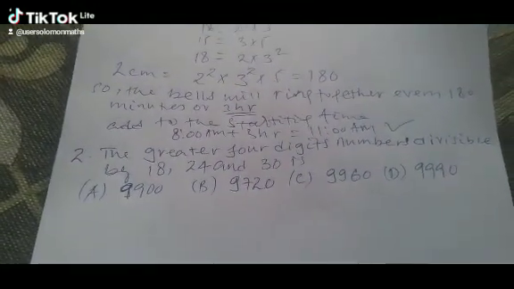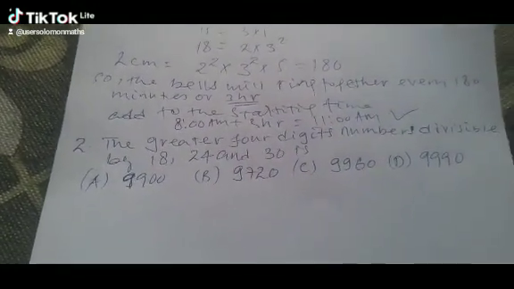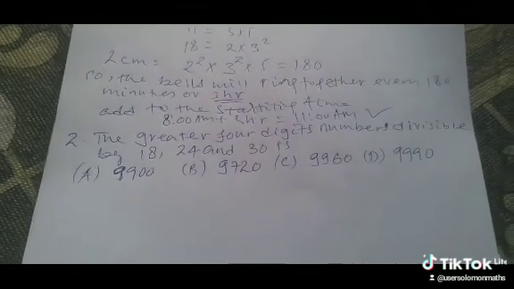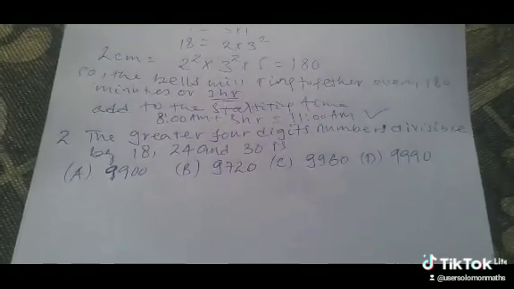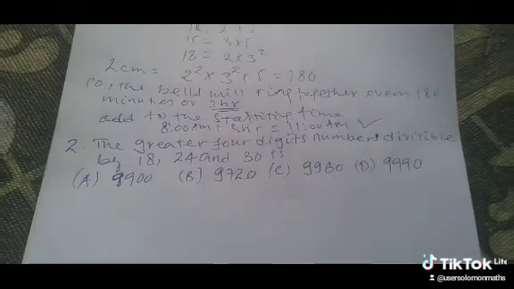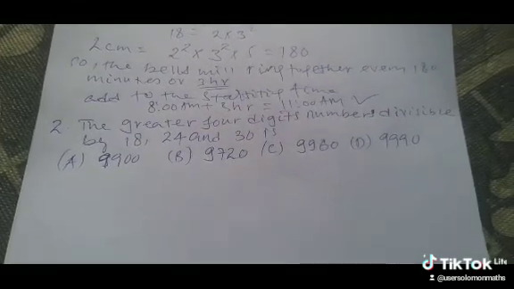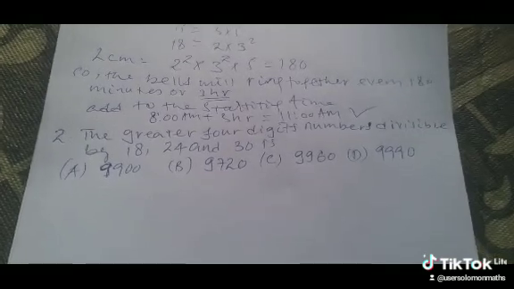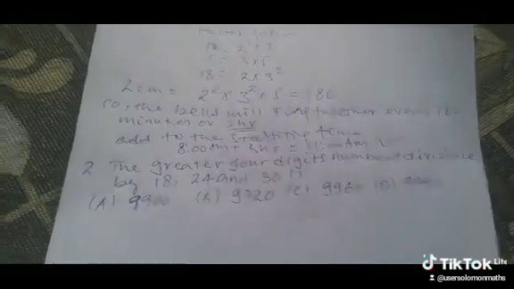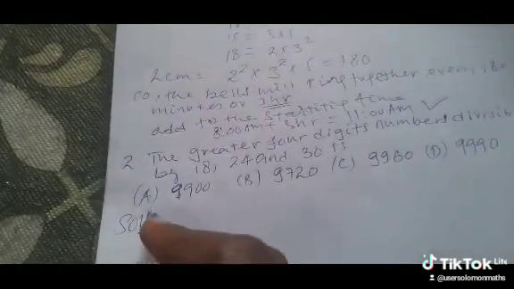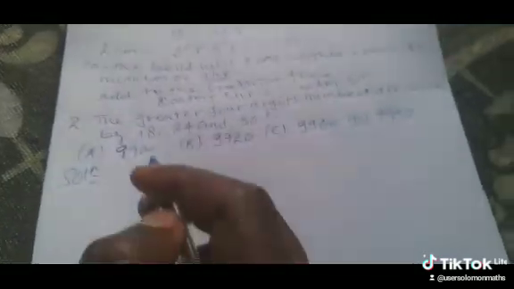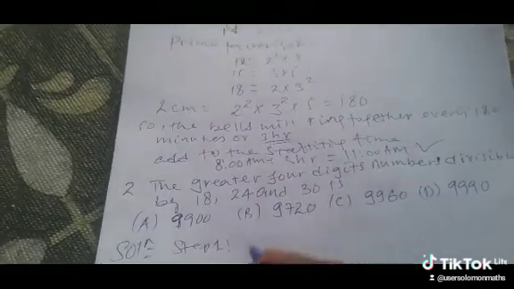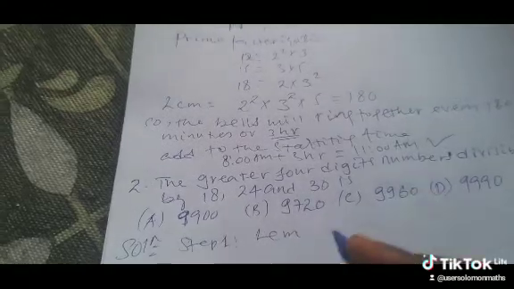Again, it is an aptitude type question. The greatest 4-digit number divisible by 80, 24, and 30 is? So how do you find the greatest 4-digit number that is divisible by 80, 24, and 30? First, we can find the common number. Solution. First, find the common number. Step 1. We can find the LCM of